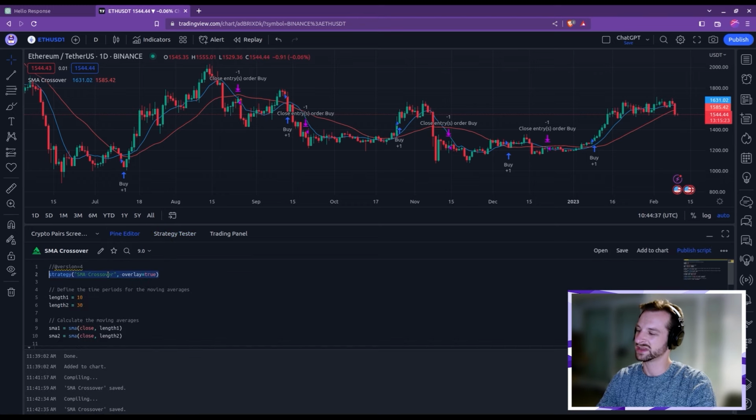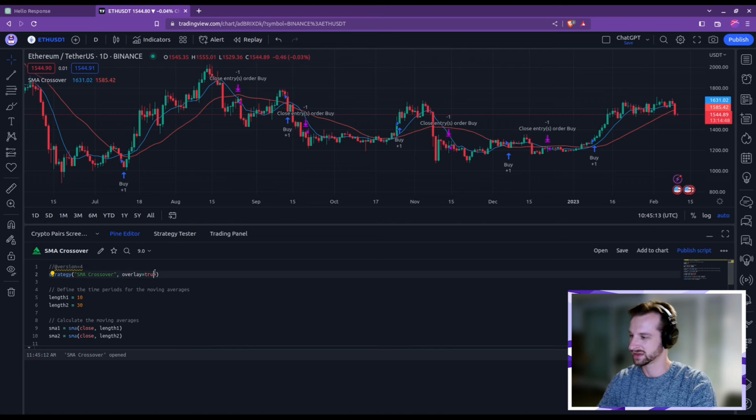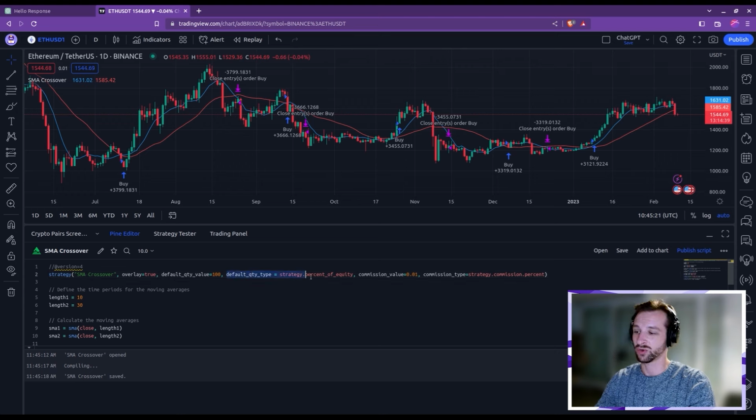And to do that, we need to add some information in this strategy header. So let me actually do it by copy pasting from a code I did before. So I'm going to save, open, let's go here. I'm going to copy this sentence and open back our previous and add it here. And let me just tell you what we see here. I'm going to save. So typically we're saying that the quantity type is going to be the percentage of an equity. And we're saying that we want to use each time 100%.